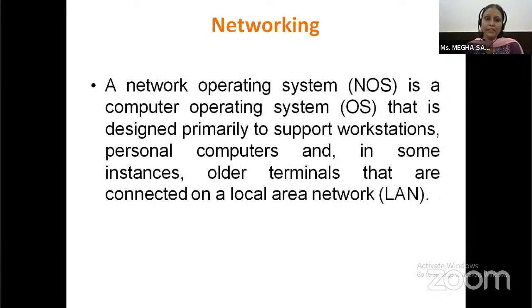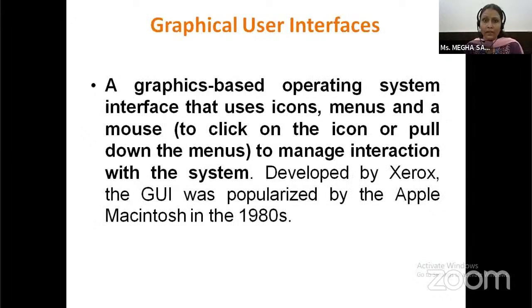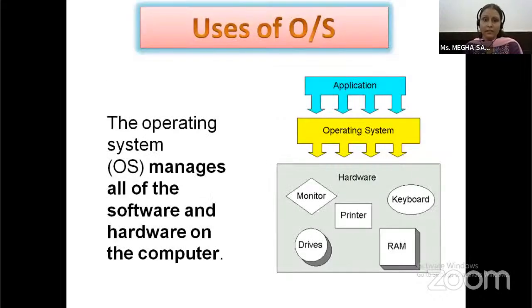Networking: the network operating system is a computer operating system that is designed primarily to support different workstations, personal computers, and in some instances, older terminals that are connected to a local area network, that is, LAN. GUI: an operating system interface that uses icons, menus, and a mouse to manage interaction with the system. Developed by Xerox, the GUI was popularized by Apple in the 1980s.